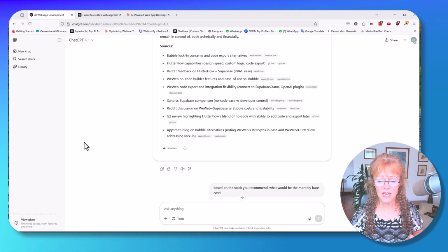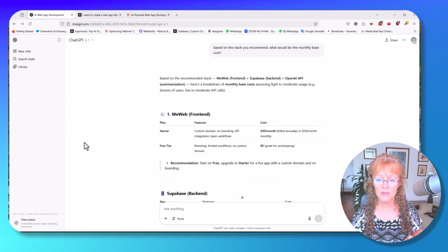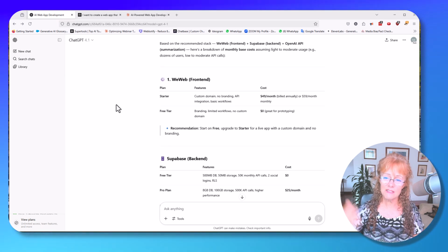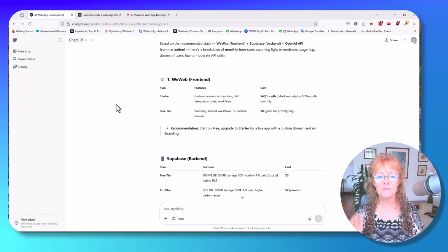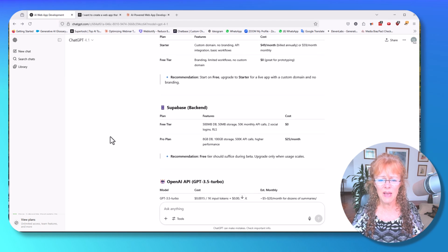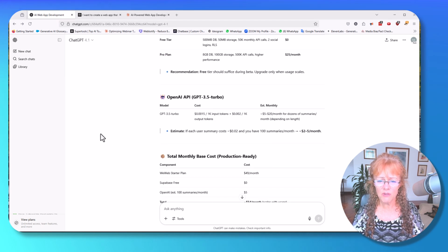So based on the stack you recommend, what would be the monthly base cost? What I hadn't noticed here is you can see from the emojis that we had slipped from deep research into ChatGPT 4.0, which is good for most tasks, but is the lowest level model that you can be using through ChatGPT. So it gave me this nice little breakdown, told me what the monthly bills would be on all this stuff with WeWeb, Supabase, and OpenAI is the first option.